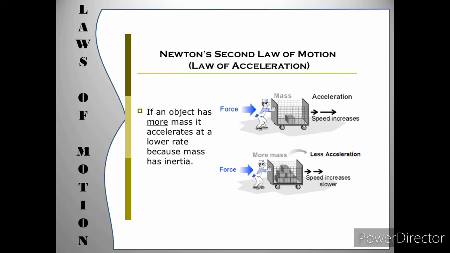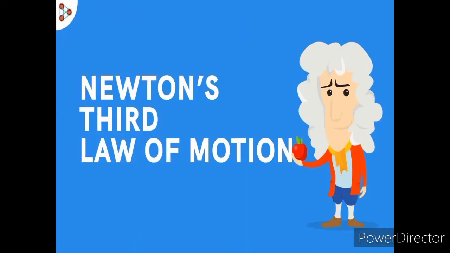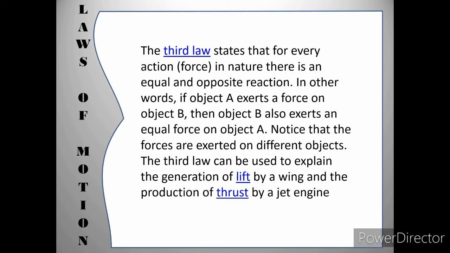And the last law of motion, or what we call the third law of motion, states that for every action or force in nature, there is an equal and opposite reaction. In other words, if object A exerts a force on object B, then object B also exerts an equal force on object A. Notice that the forces are exerted on different objects.